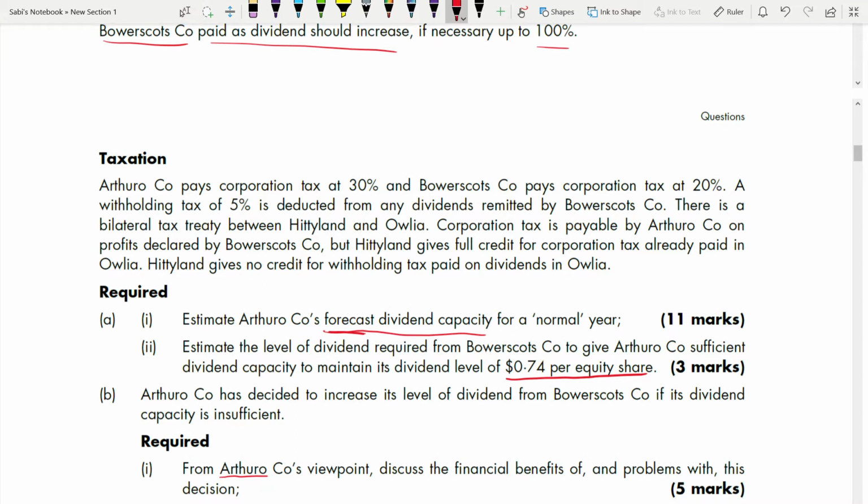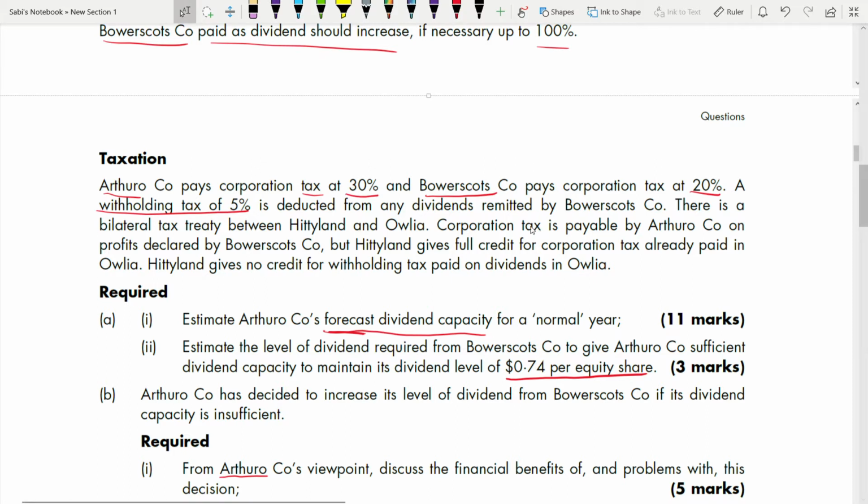Now let's go to the taxation part. The parent pays corporation tax at 30%, and the subsidiary pays corporation tax at 20%. There's a withholding tax of 5%, which is deducted from any dividends remitted by the subsidiary.